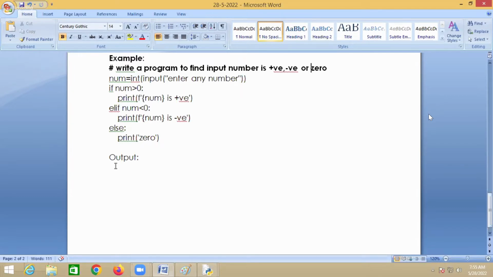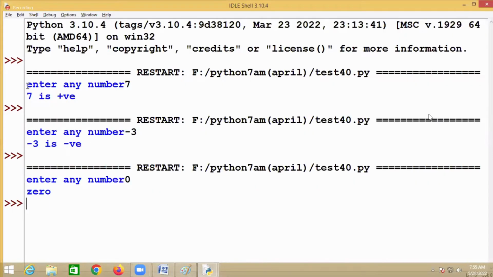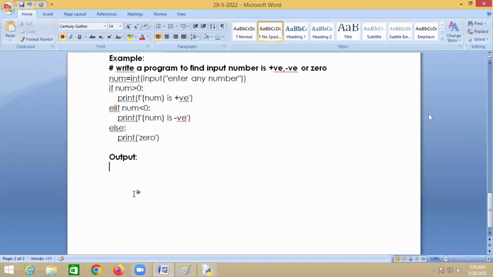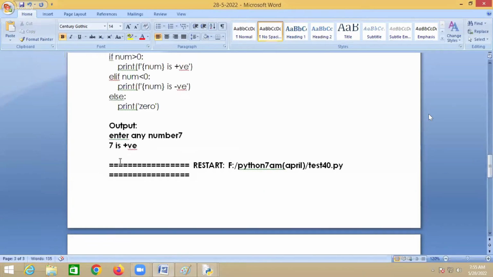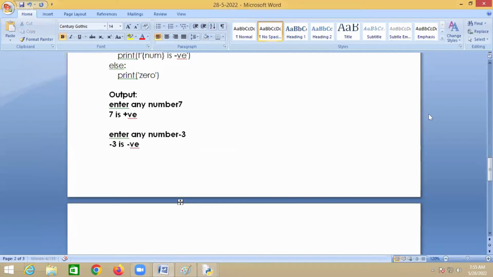Now you have to first understand the problem definition. Then only can you write the program. Otherwise you cannot write the program, right? So try to understand the problem definition and then you can write a program.